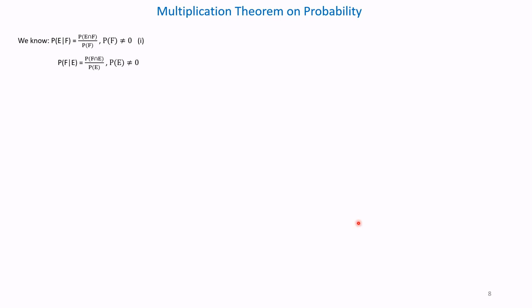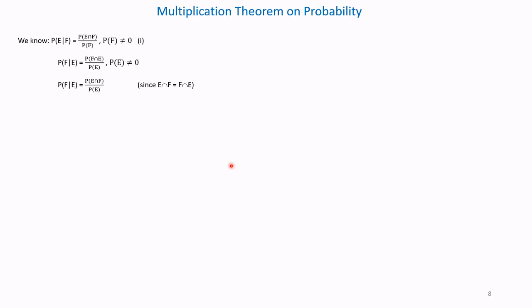That means the conditional probability of F given E has occurred is also written as probability of F intersection E divided by probability of E, and probability of E is not 0.